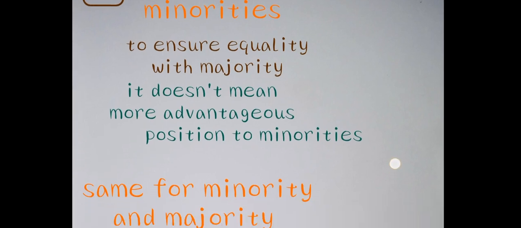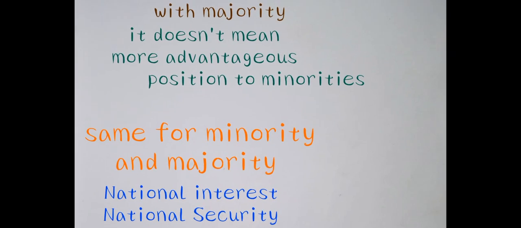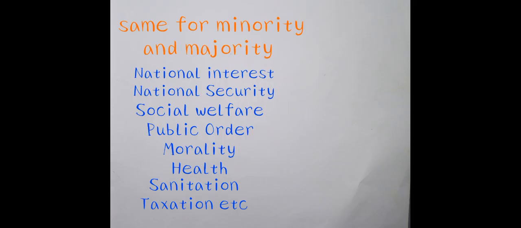And there is no reverse discrimination in favor of the minority. So only just equality with the majority. So there are some general laws of the land relating to educational institutions, concerning national interest, national security, social welfare, public order, morality, health, sanitation, taxation, etc. So on the basis of these principles or provisions, the state can get involved.